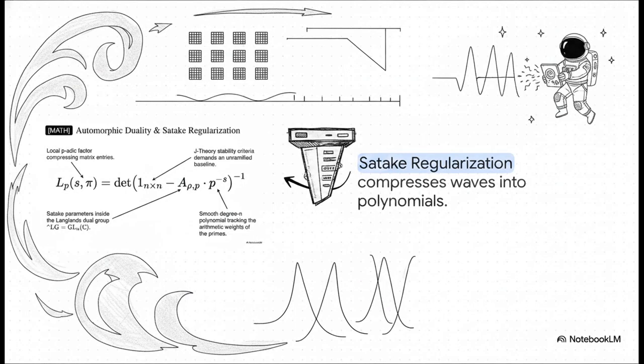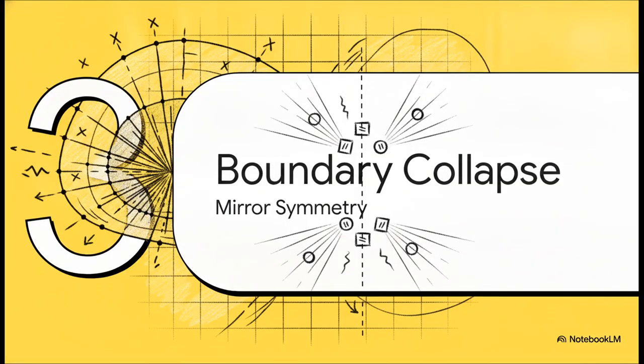The mathematical heart of this Satake regularization is the L function equation. Think of it as our cosmic digital filter. The local p-adic factors in the matrix take all those chaotic, continuous waves and compress them down into a smooth, manageable degree n polynomial. K-theory actually demands complete stability here, filtering out all the ambient noise to leave just a pure, unramified baseline.